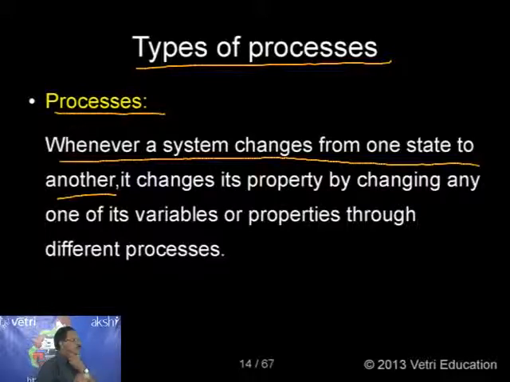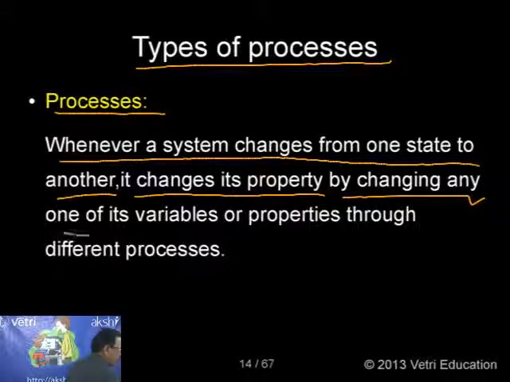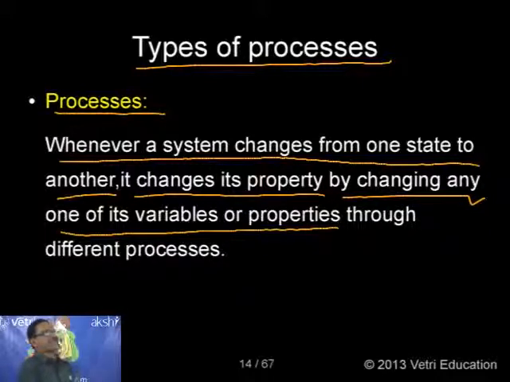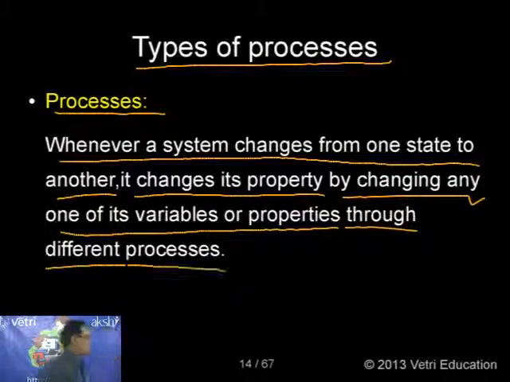So whenever a system changes from one state to another, it changes its property by changing any one of its variables or properties: temperature, pressure, volume, energy, enthalpy, entropy, free energy, through a different process. This is what we call a process.